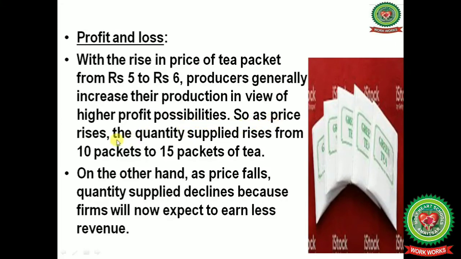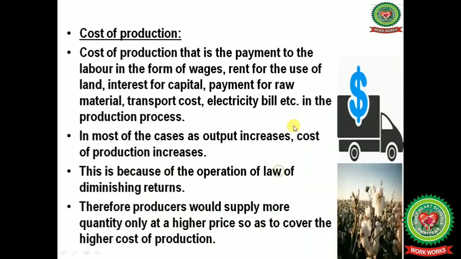So as price rises, the quantity supplied rises from 10 packets to 15 packets of tea. On the other hand, as price falls, the quantity supplied declines because firms will now expect to earn less revenue.